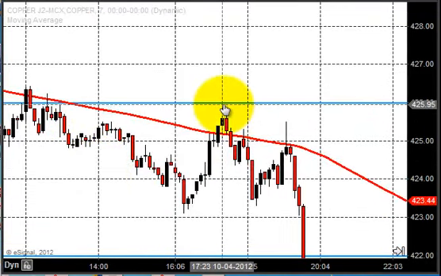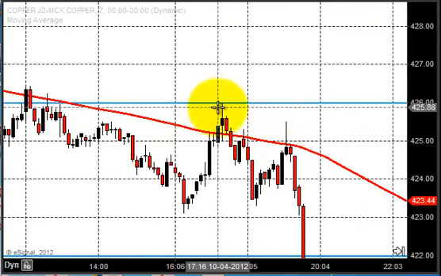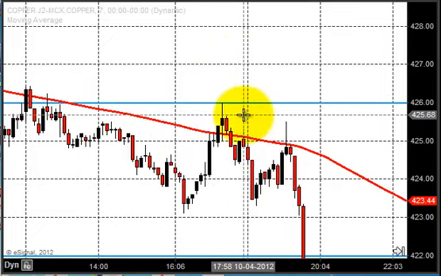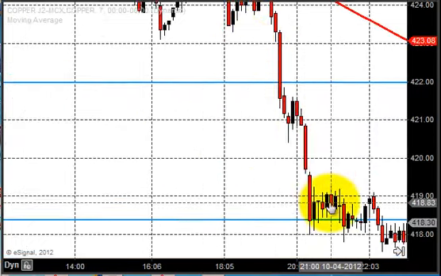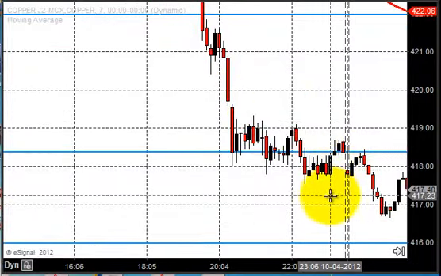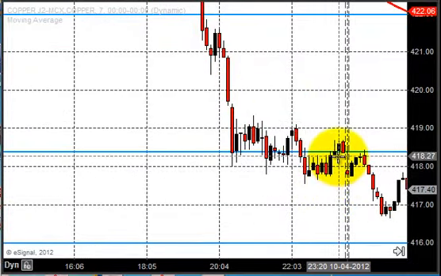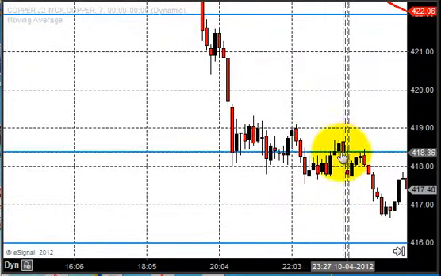So again it took the resistance around 426 and it couldn't break this 426. So a failure to break this 426 caused the market to drop down. The next day on Tuesday also the price dropped down and it closed near 418.